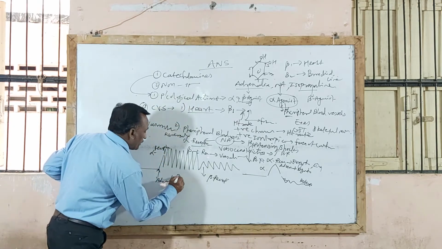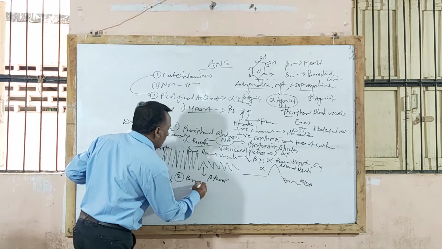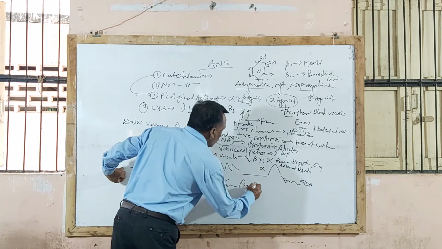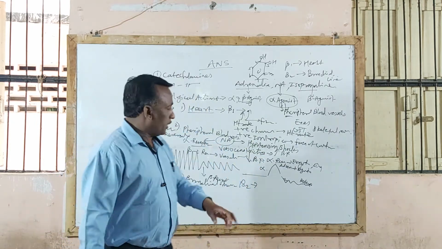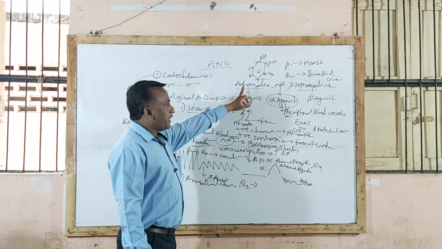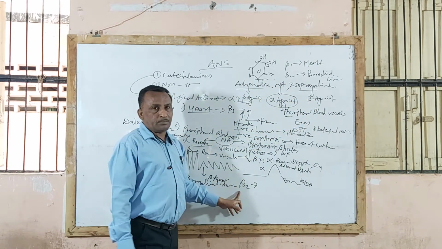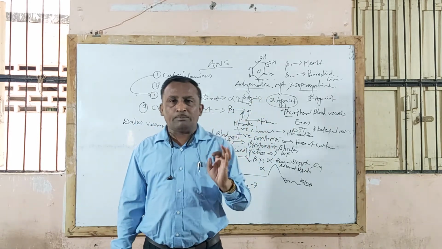Second pharmacological action of catecholamines is on bronchial smooth muscle. Bronchial smooth muscle contains beta 2 receptor. Here particularly adrenaline and isoprenaline act on beta 2 receptor, while noradrenaline does not produce any action on beta receptor.